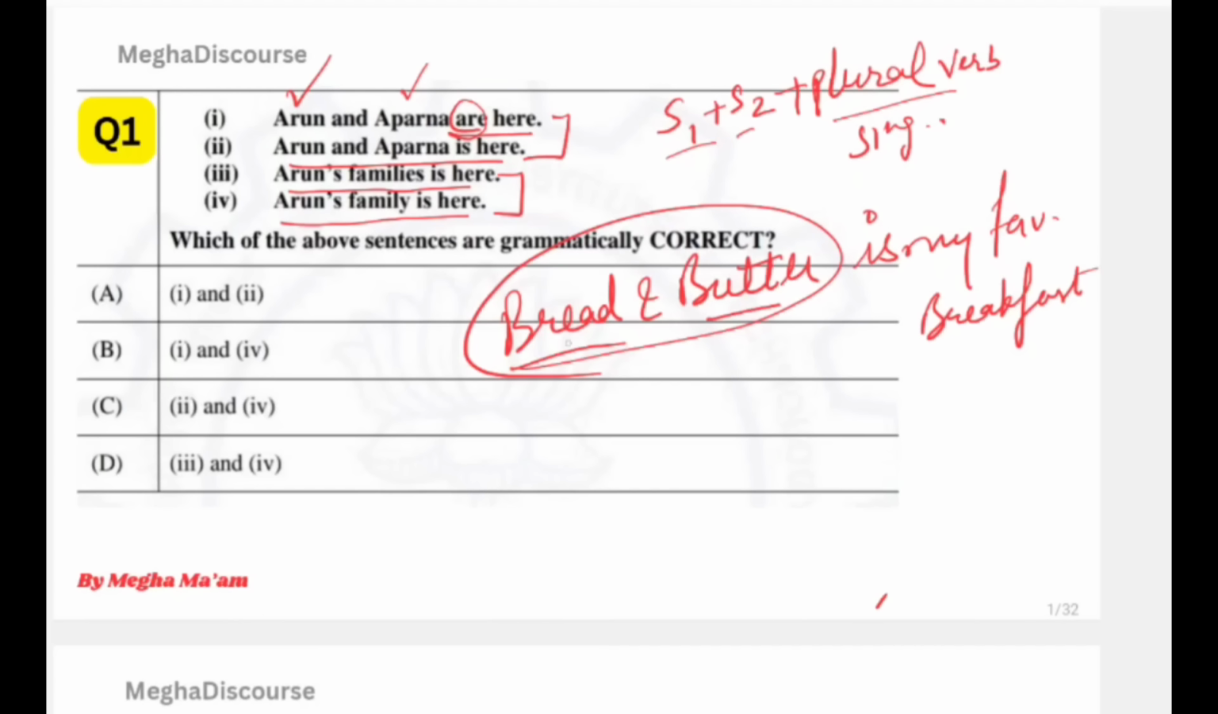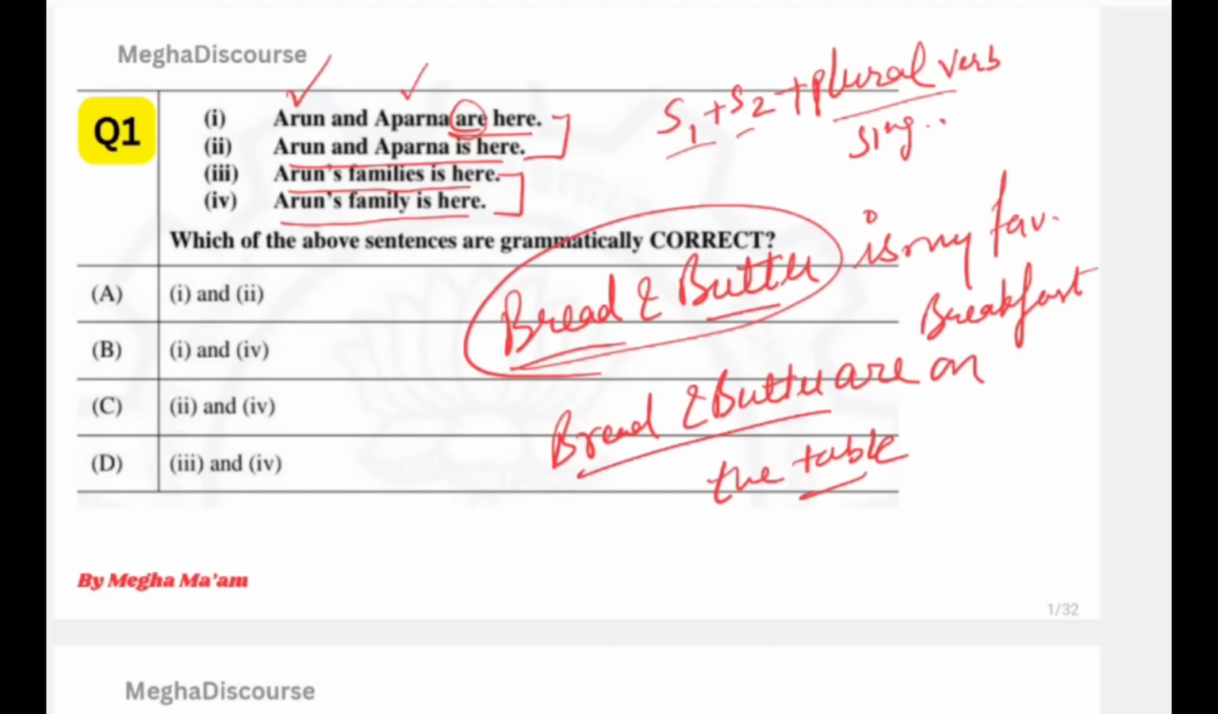But if I say bread and butter, they are on the table, it means they are two different entities. So here Arun and Aparna are two different persons, two bodies, two souls. So we use are instead of is. So our first option is correct.